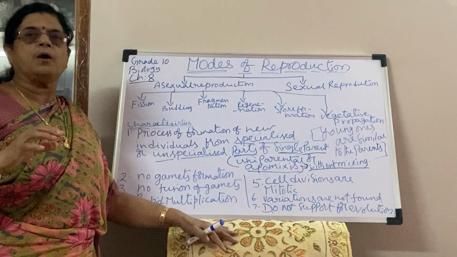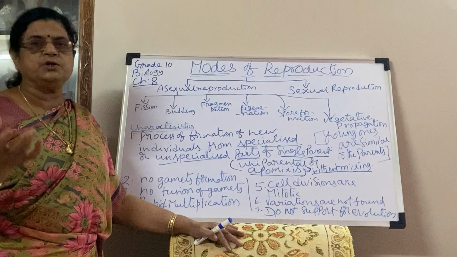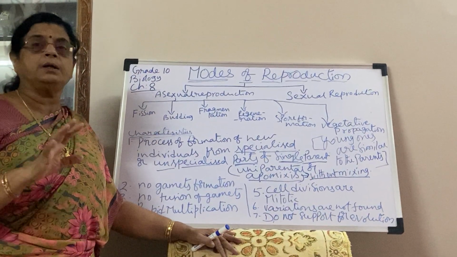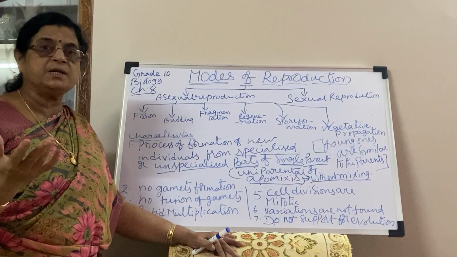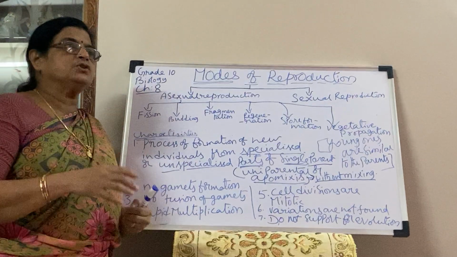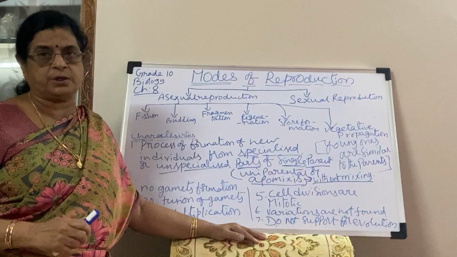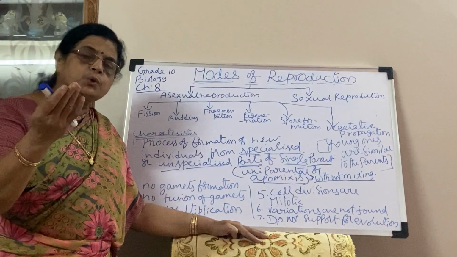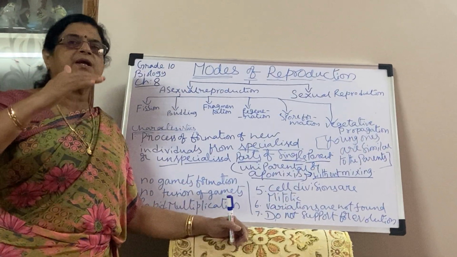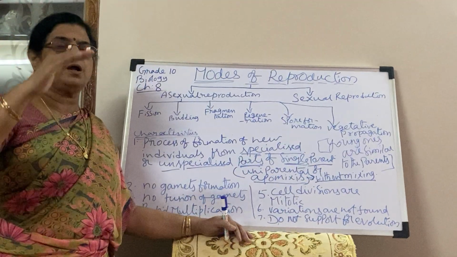Actually, all living organisms produce new individuals of their own kind. But all individuals are not alike. Their development is different, their organization is different. For example, in unicellular organisms there is only cellular organization. Next comes the tissue level of organization. Like that, if you see the classification or evolution, you observe level by level development.